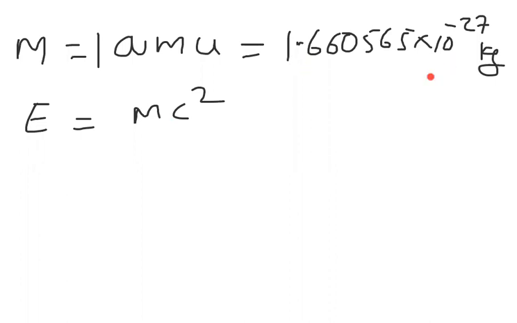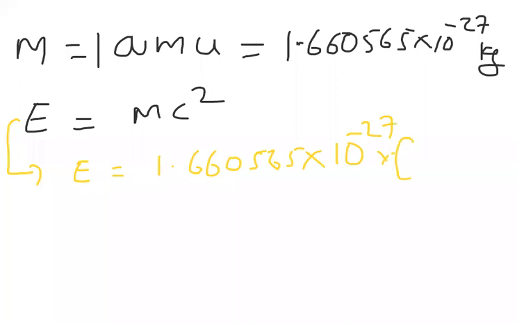So the value of c, you know, is 3 × 10^8 meters per second. From here, E is equal to 1.660565 × 10^-27 × (3 × 10^8)². If you do this calculation, you will get the answer in joules.